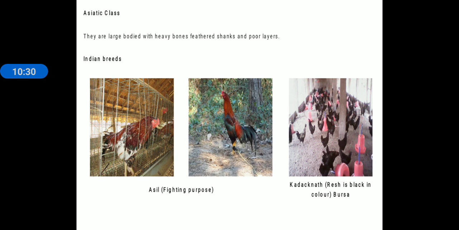And the Asiatic class. They are large bodied birds with heavy bones, feathers, and shanks, and they are poor layers. Layers and broilers, the difference I will tell you in the next point. Indian breeds: Asil, that is a fighting purpose bird, and Kadaknath. These are the two Indian breeds.